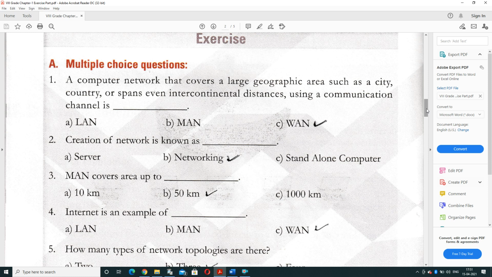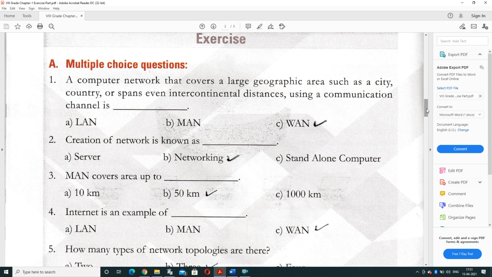Second, creation of a network is known as dash. Options: server, networking, standalone computer. The answer is networking because a server is the service provider system, and a standalone computer is not a part of a network. So the process is known as networking.